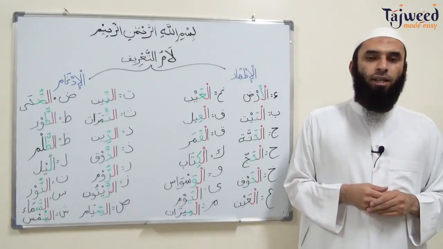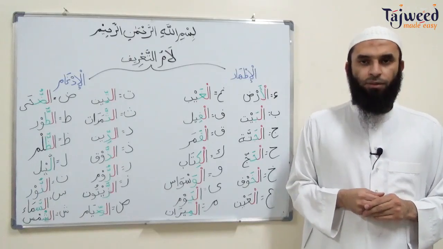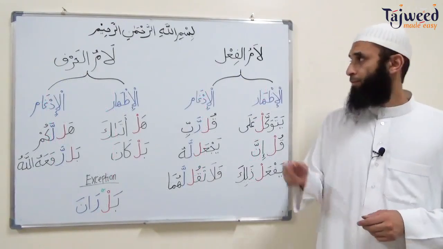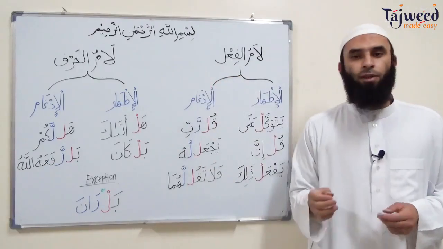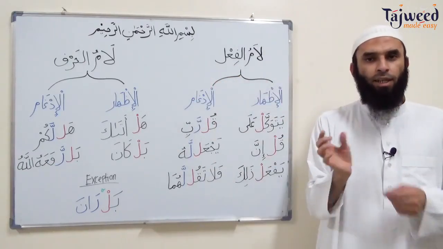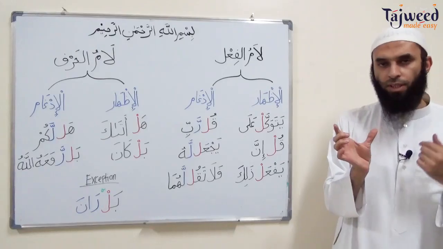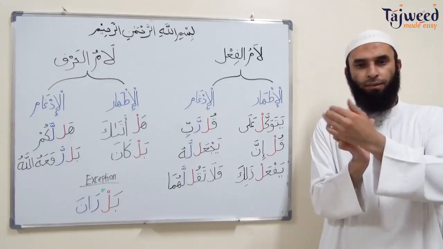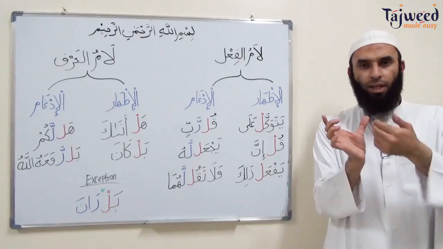Now let's look at lam al-fi'l and lam al-harf. Now we have on the board lam al-fi'l and lam al-harf. Lam al-fi'l just means lam al-sakina at the end of the verb. We said previously, lam al-ta'rif, lam al-sakina in the noun, is in the beginning of the word. Lam al-fi'l is at the end of the word.